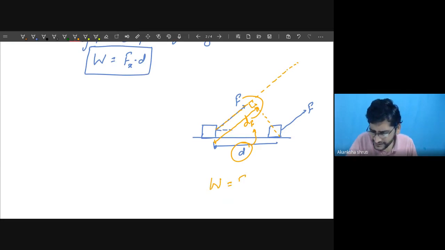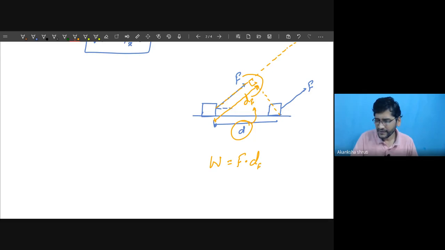So if we are taking this as F, then we shall take dF, a small f, as our displacement along the force. Here F is the entire force applied, and dF is the single term.